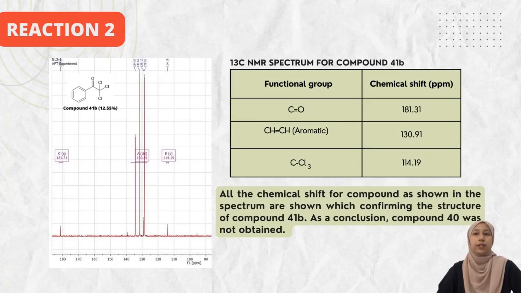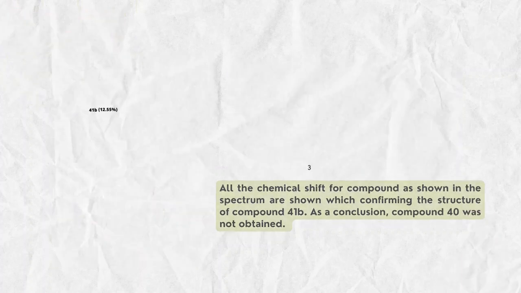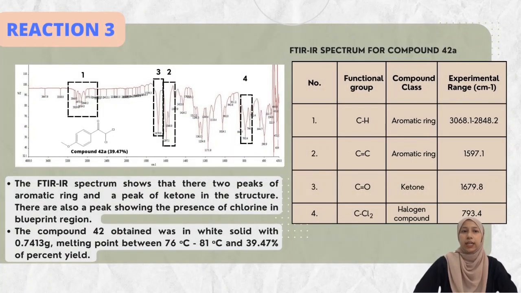The carbon spectrum for 41B shows the same functional groups as compound 41A. However, the chemical shift for compound 41B is slightly upfield by 114.19 ppm compared to compound 41A, which is 67.82 ppm. Lastly, for reaction 3, there are 4 classes of compounds that can be found in the structure of